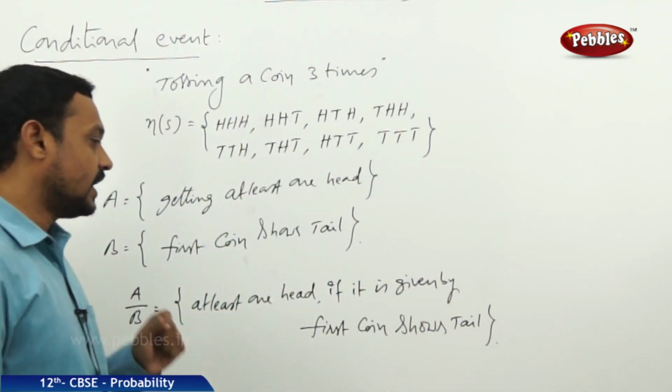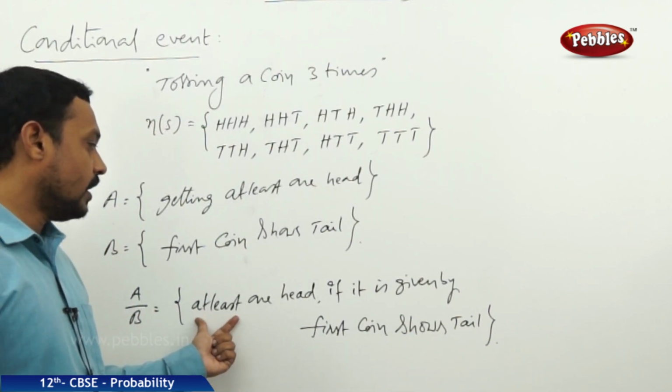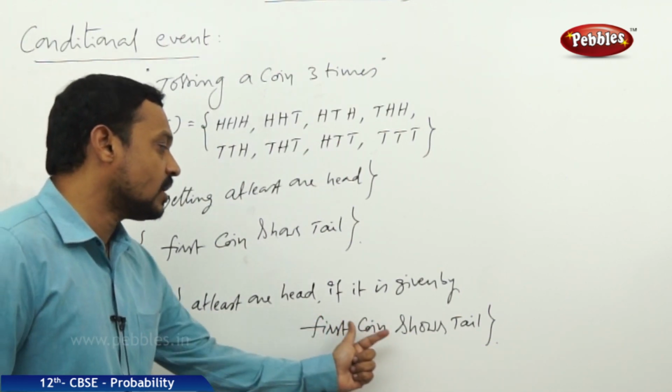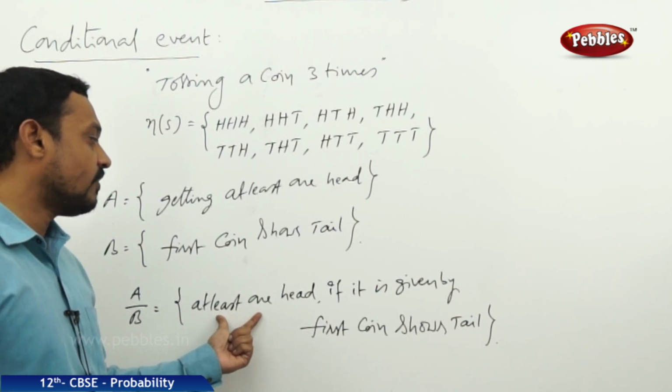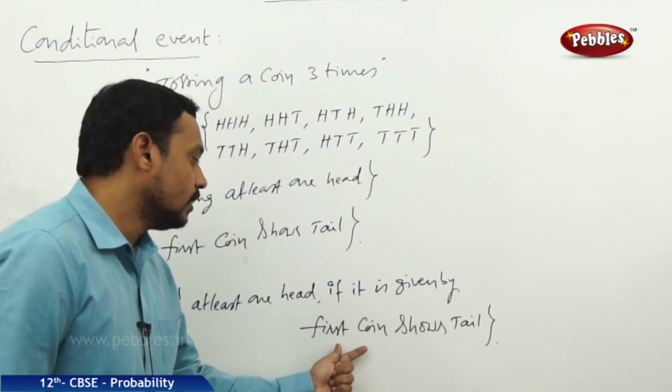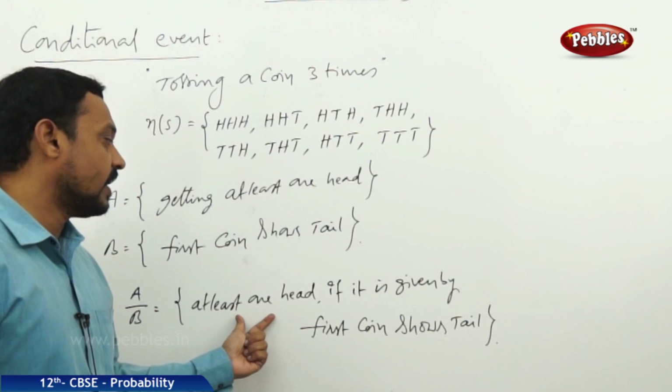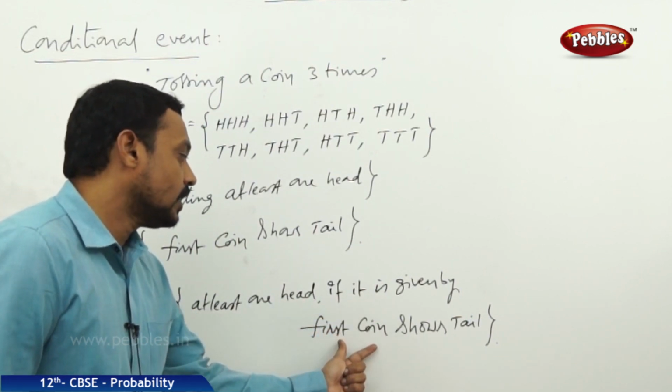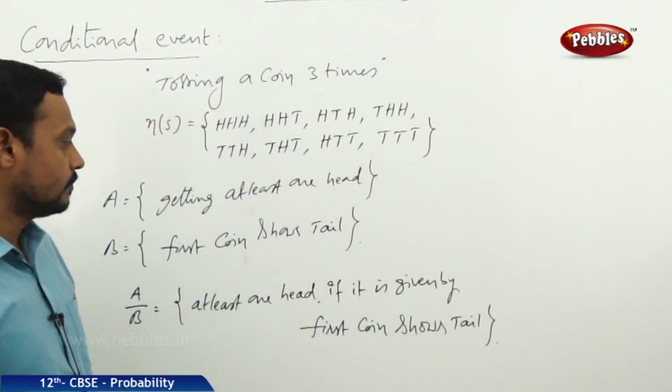Now this is a conditional event because here one event depends on the other. At least one head, if it is given that the first coin shows tail.